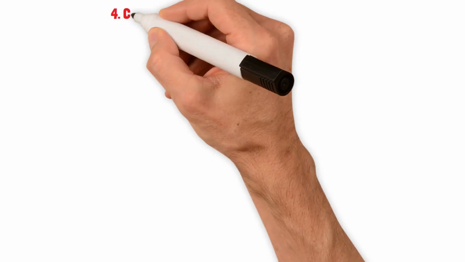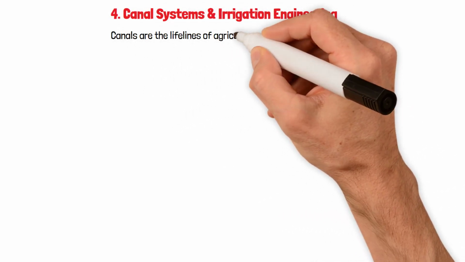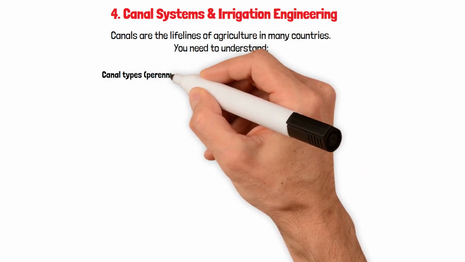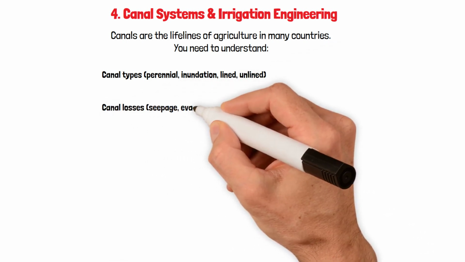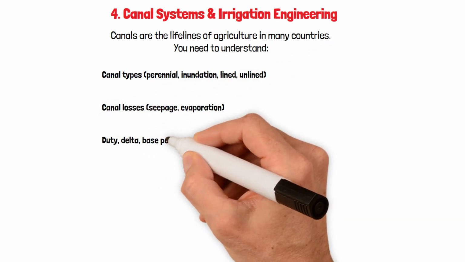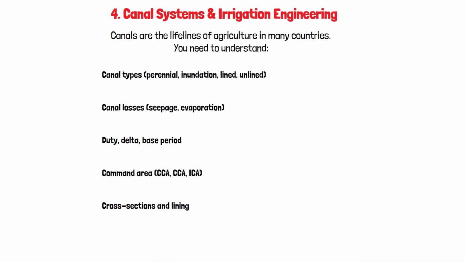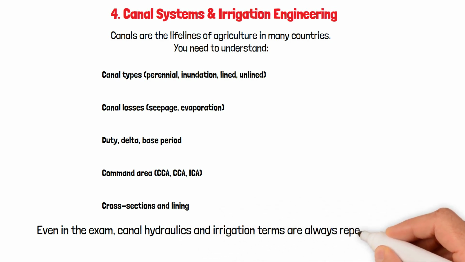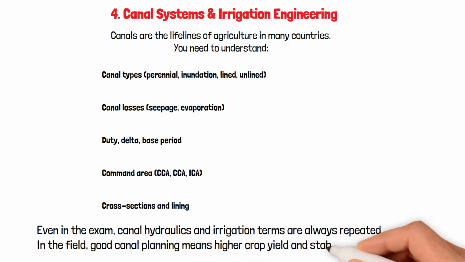Number 4. Canal systems and irrigation engineering. Canals are the lifelines of agriculture in many countries. You need to understand canal types: perennial, inundation, lined, unlined, canal losses, seepage, evaporation, duty, delta, base period, command area, CCA, ICA, cross sections, and lining. Even in the exam, canal hydraulics and irrigation terms are always repeated. In the field, good canal planning means higher crop yield and stable food supply.